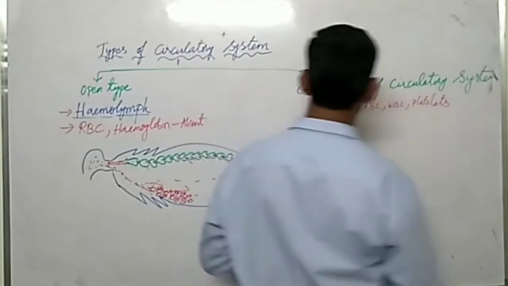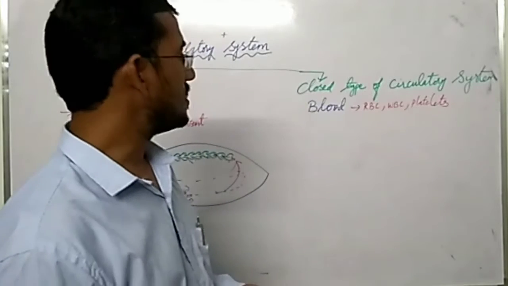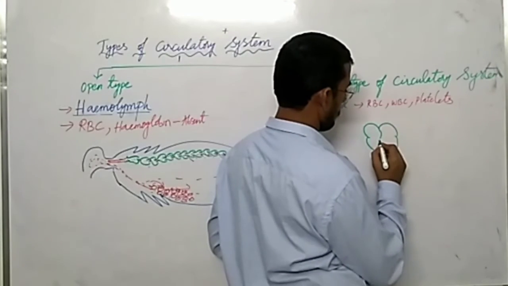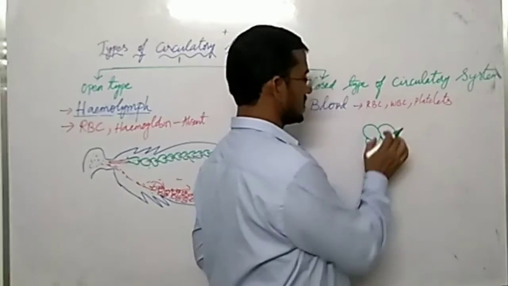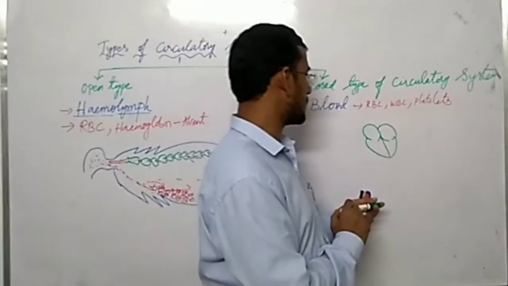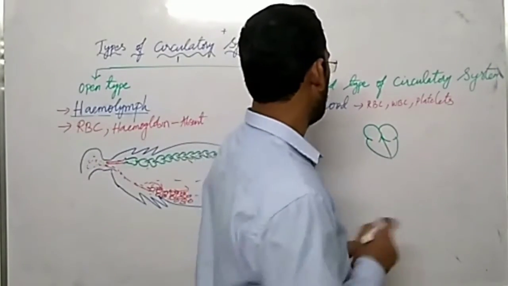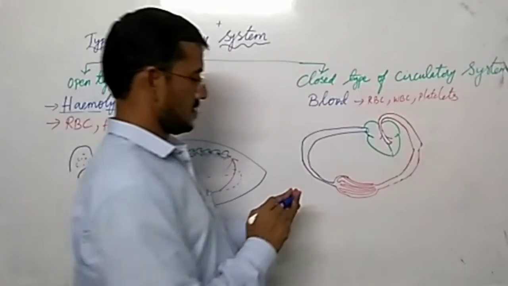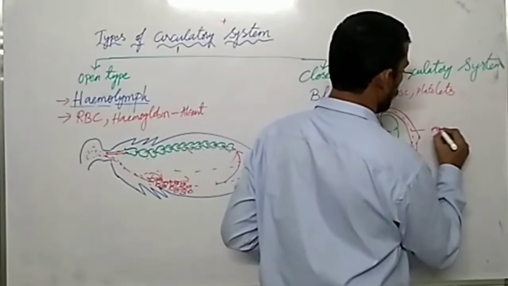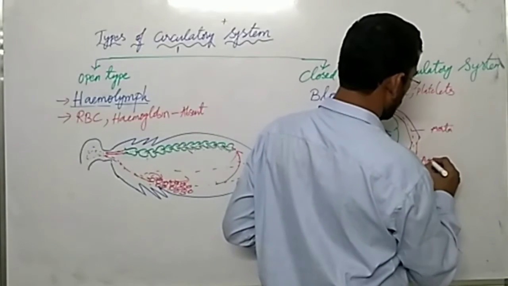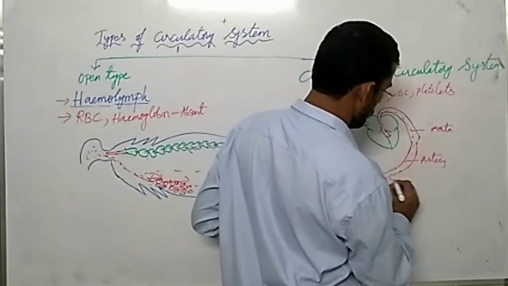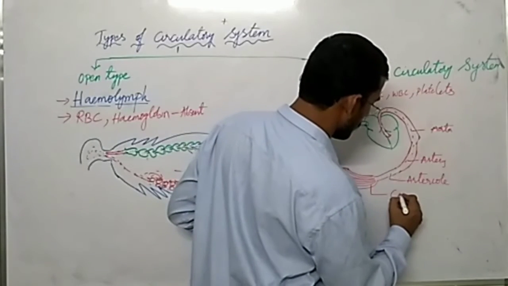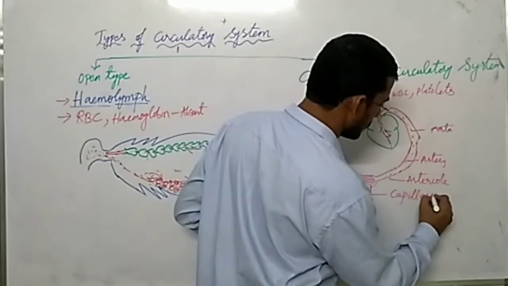Now let us understand closed type circulatory system. This is a 4-chamber heart, and from the left ventricle, aorta arises. This is aorta, artery, arteriole, here capillaries.